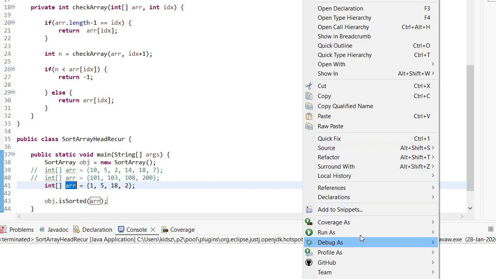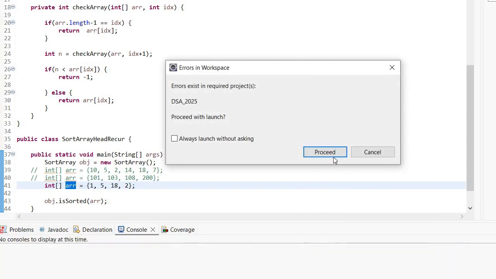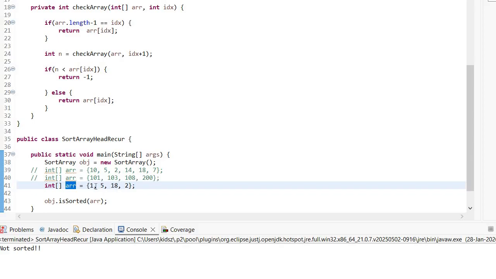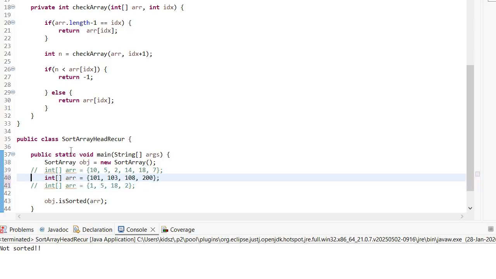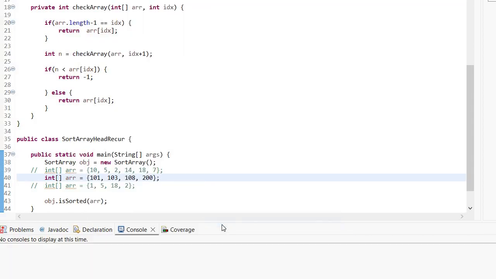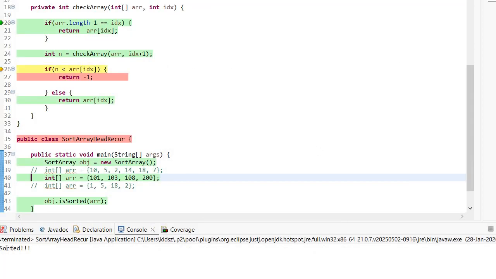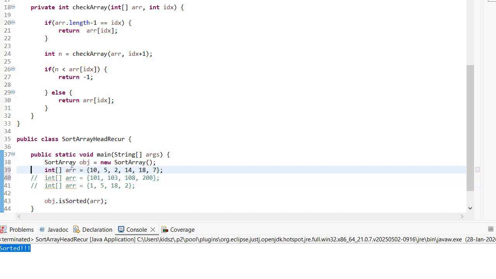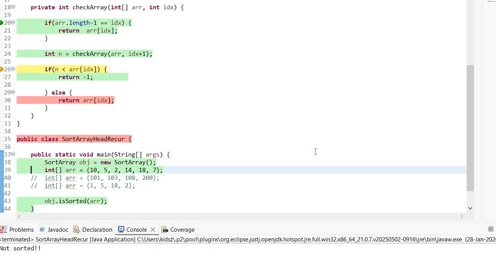So let's run it. It is not sorted. Obviously 1, 5, 18, but then it is 2. Let's comment it out and test this one. Of course it's sorted, right? Because 101, 103, 108 and 200. Now let's test with this one. It is not sorted because of 10, 5, 2, 14, 18 and 7. So obviously it is not sorted.